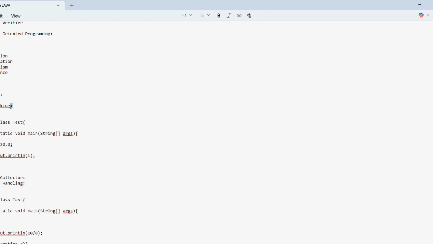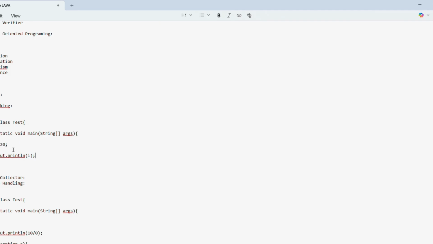The first reason is type checking. The Java compiler is very strong in type checking. If you make any mistakes in a program, the compiler won't accept the code. For example, I have written one program, class Test. In this I have taken int i equals 20, and I am printing this int i. If I run this code, it will execute and we will get the output 20.